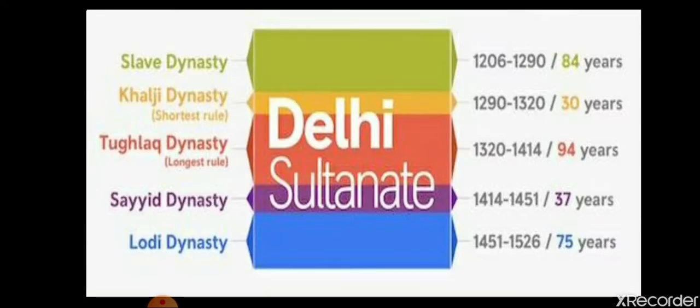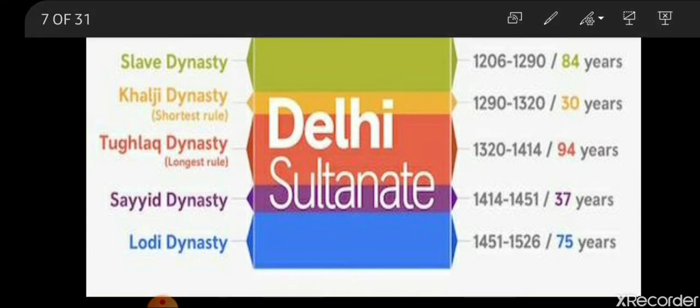As you can see in this picture, the first dynasty was the slave dynasty that ruled from 1206 to 1290. The first dynasty that ruled Delhi was the slave dynasty. Next is the Khalji dynasty, which ruled from 1290 for only 30 years.